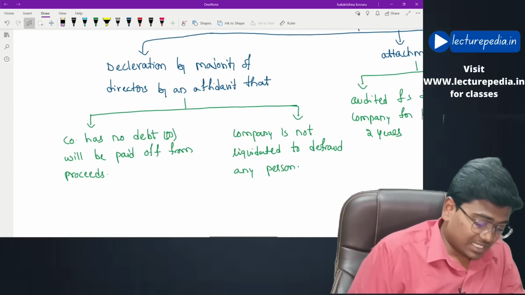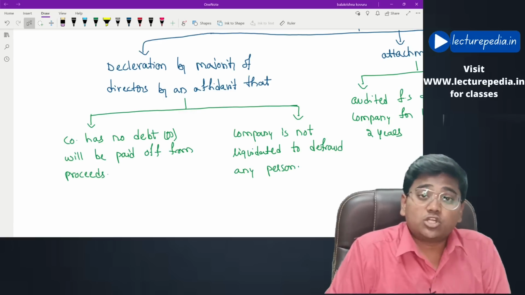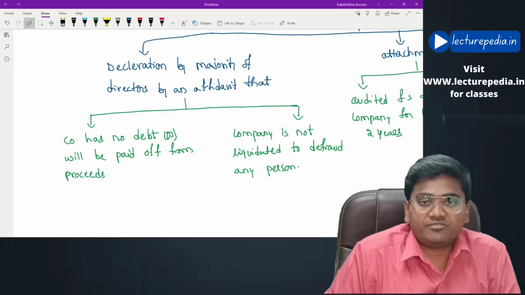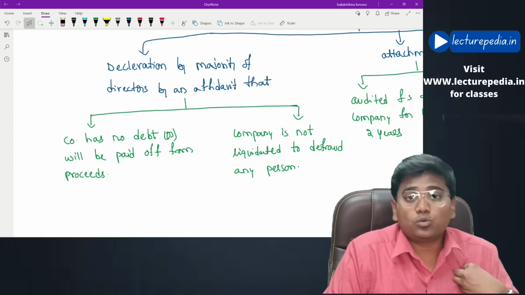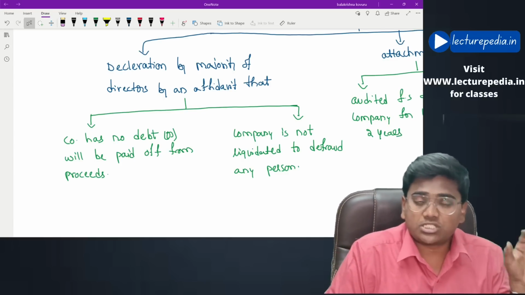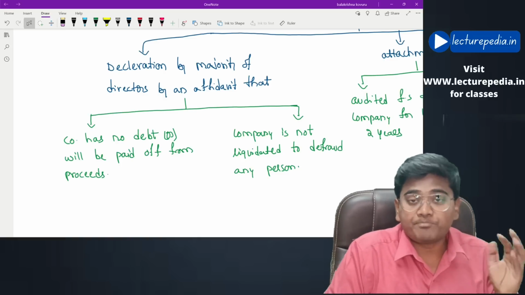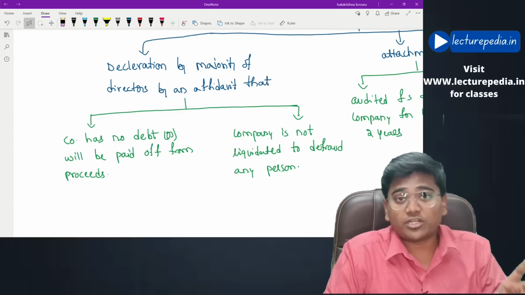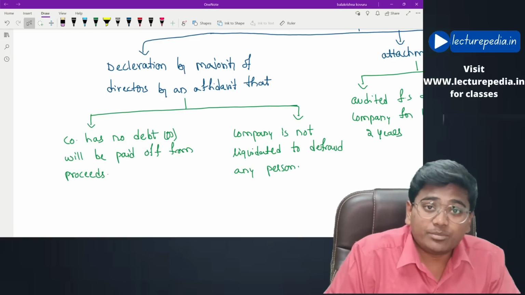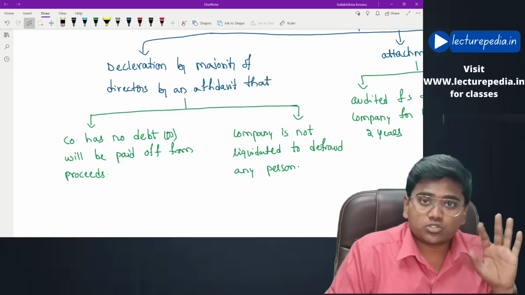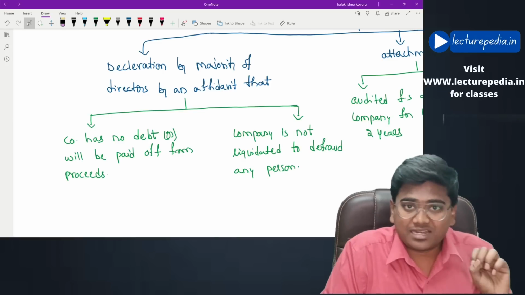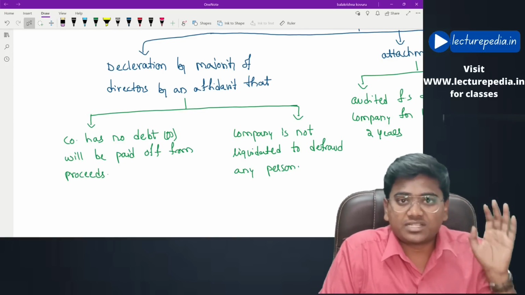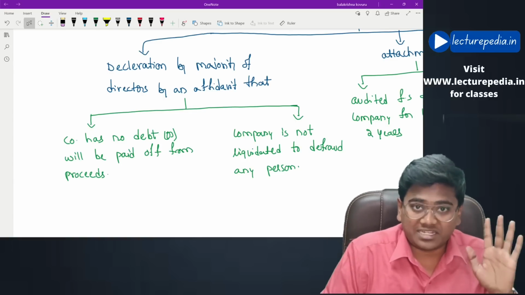First of all, a majority of directors of the company must give a declaration through an affidavit stating that they have verified the position of the company, and in their opinion, the company does not have any debts due, or if any debts are due, the company will be in a position to repay those debts with the amount realized from the sale proceeds of the assets. That has to be the first declaration given by the directors.